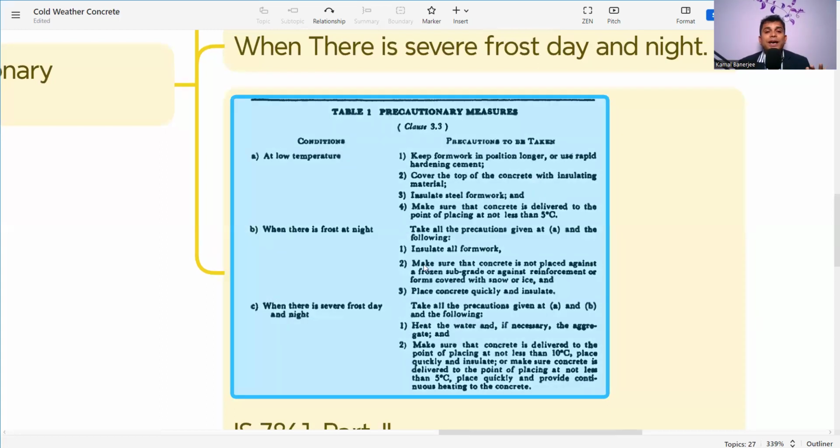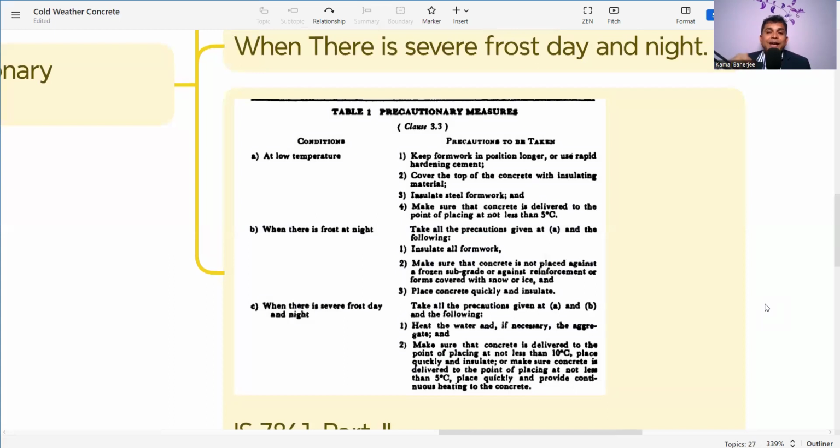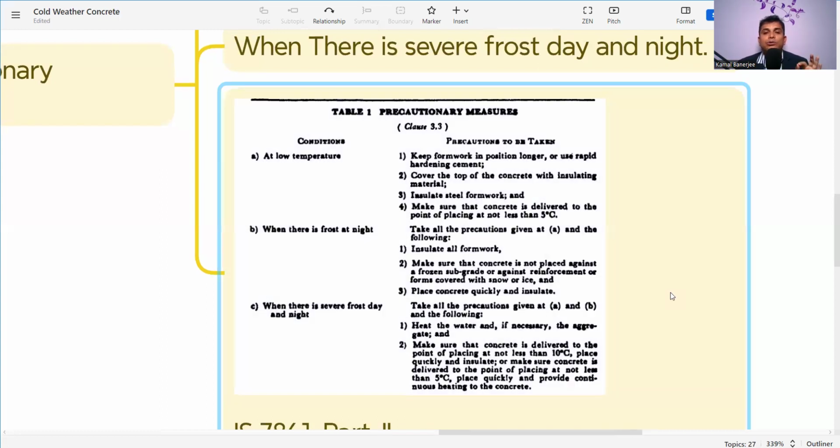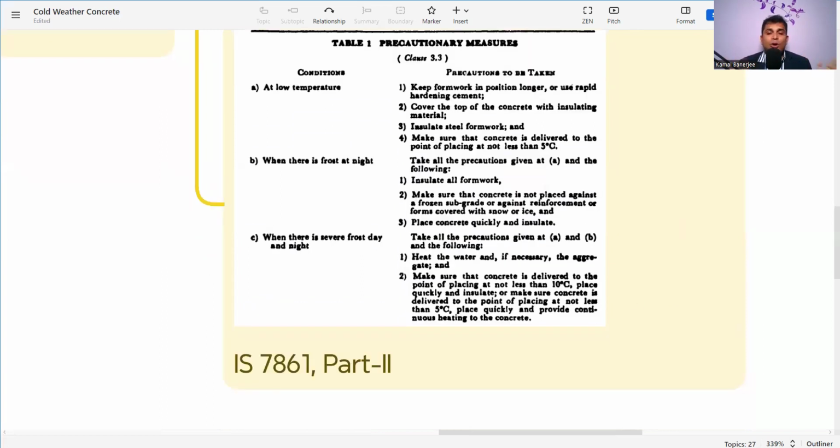The second thing is when there is a frost at night, what will happen? Take all the precautions given in A. That means all these four are valid, and in addition to that, insulate all formwork. Then make sure that the concrete is not placed against a frozen subgrade or against reinforcement or forms covered with snow and ice. So if there is any snow and ice, we should not place the concrete. First we need to remove it, and only then can we place. Then place concrete quickly and insulate. So as long as we are doing the operation of concreting, we need to do the insulation. So that is the first criteria, and the second criteria.